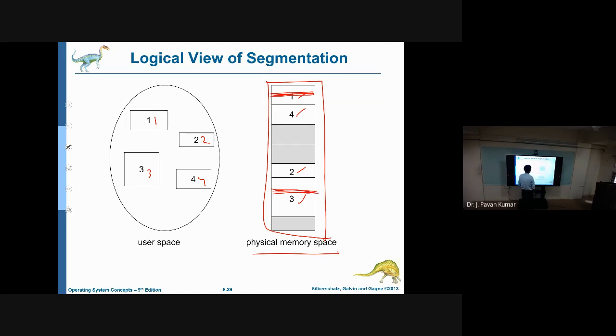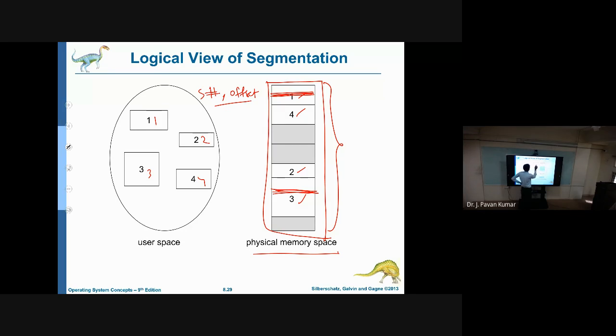Then what we should give is the segment number. Okay, we should give the segment number and the offset, like which we have seen with respect to the page number. But here what will happen is, we are not dividing the main memory into frames. So we don't have any frames. Understand? If you have frames, directly by using the page number, we will be getting the frame number. Then that can be appended with the offset to get the physical address.